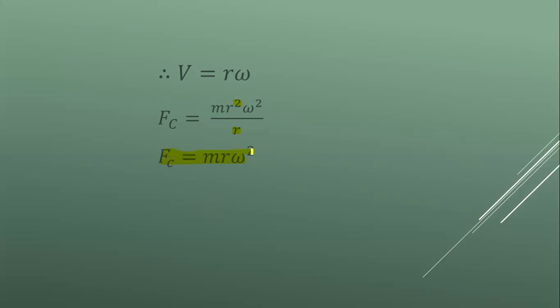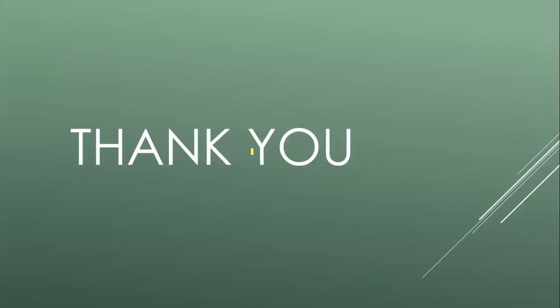So with the help of these two expressions, we can determine the required centripetal force to keep an object in the circular path. And this centripetal force sometimes provided by the gravitational force, sometimes provided by the tension in string or any other medium. For example, moon is revolving around the earth in its particular orbit. So the required centripetal force is provided by the gravitational pull of earth. So this is centripetal force, its mathematical form. Thank you.